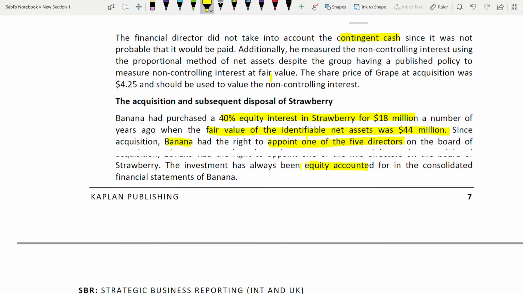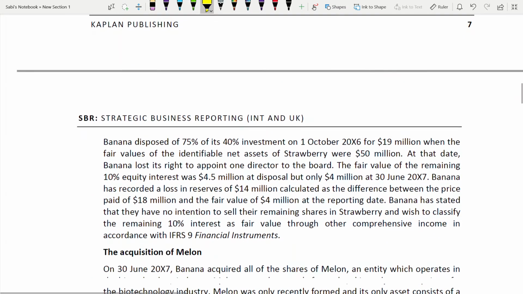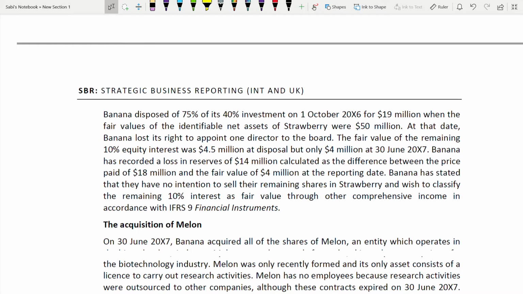Is it correct? If it's an associate, yes, it is correct, because associates are equity accounted. This you should know. To know that, you should have the knowledge of associates. Now Banana disposed 75% of its 40% investment. What does it mean? 75% of its 40% investment they have disposed.